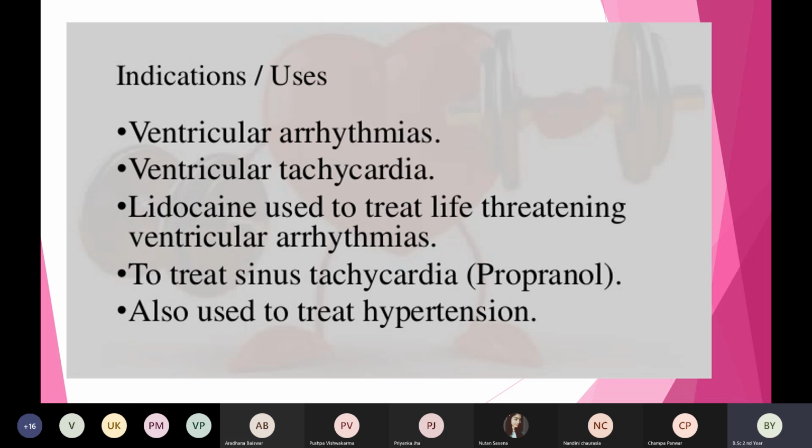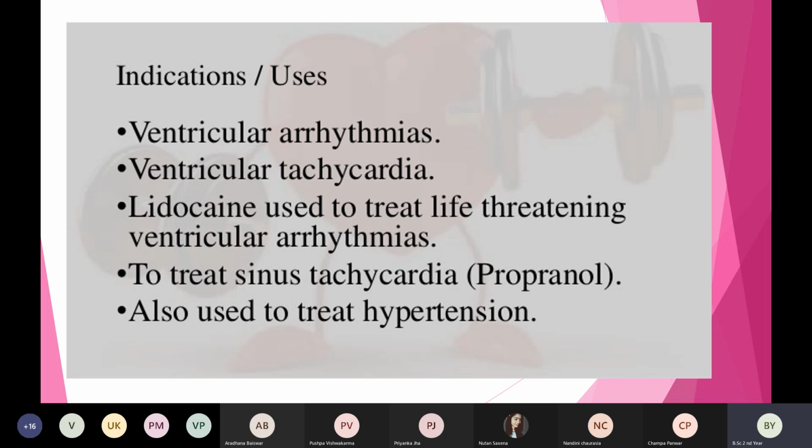So if there is any abnormal electrical signal in the lower portion of the heart, it would include the bundle of His, the Purkinje fibers, and also the right and left bundle branches.